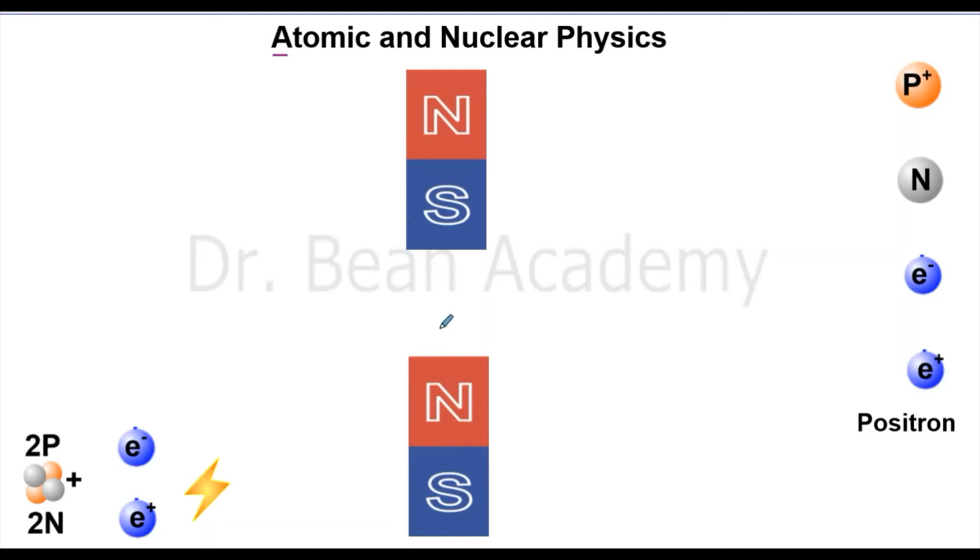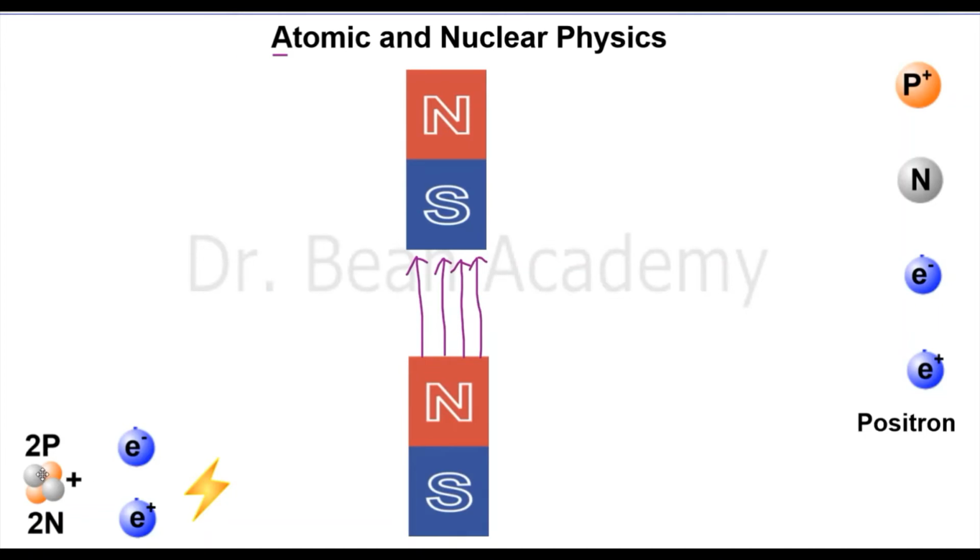For example, we know that if I put a south pole in front of a north pole of a magnet, a magnetic field will set up just like an electric field. And the magnetic field lines will start from north to south. So a magnetic field will be set up between these two poles. You know that a magnet has a north pole and south pole. So there is a magnetic field like that.